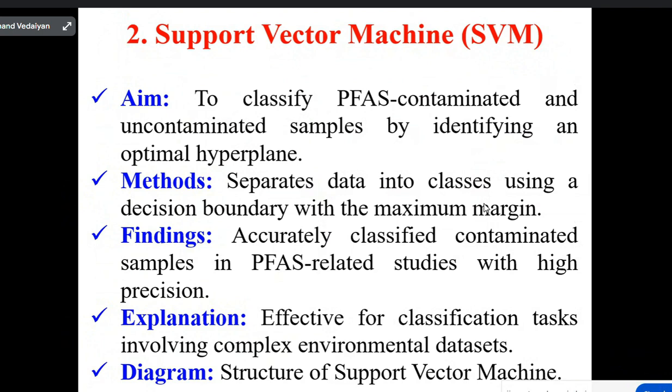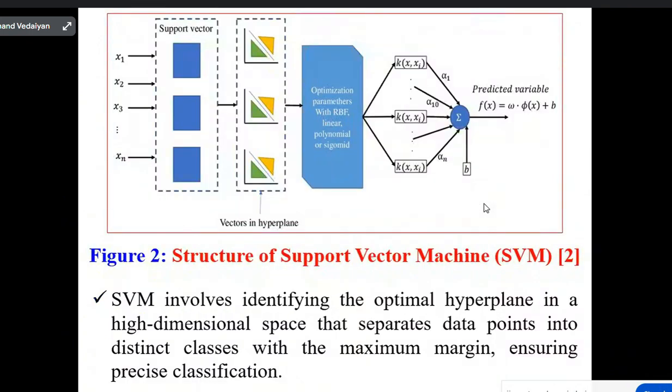What is the diagram structure of support vector machine? This is the structure of support vector machine. We have vectors in a hyperplane like x1, x2, x3, xn, and then the support vectors. Then we follow optimization parameters with kernels like RBF, linear, polynomial or sigmoid.